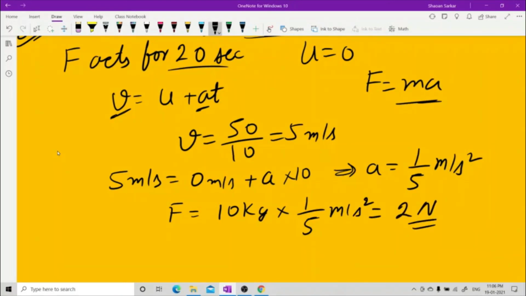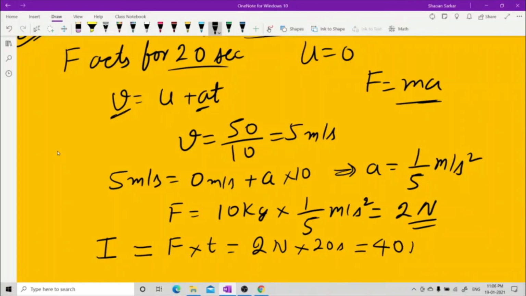Now if they had asked for impulse, I'm doing it extra for you. Impulse means this force into this time. The force is 2 newtons, and into time, that is 20 seconds. That is nothing but 40 newton seconds. That is basically the impulse.